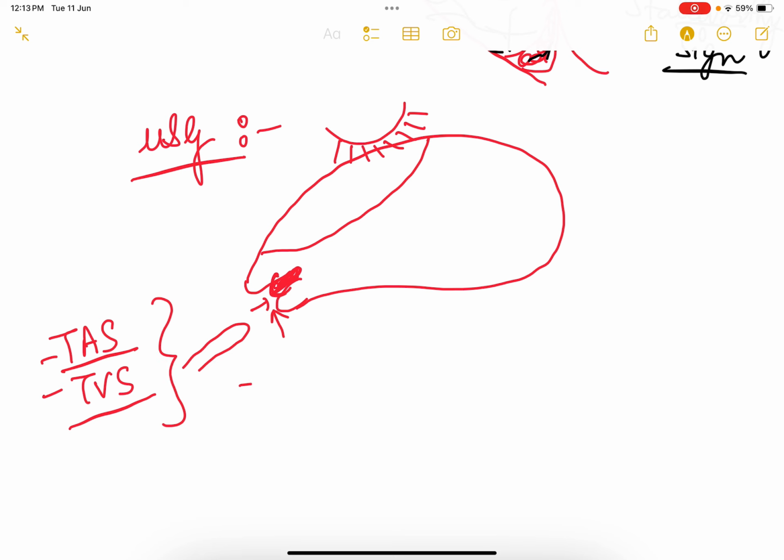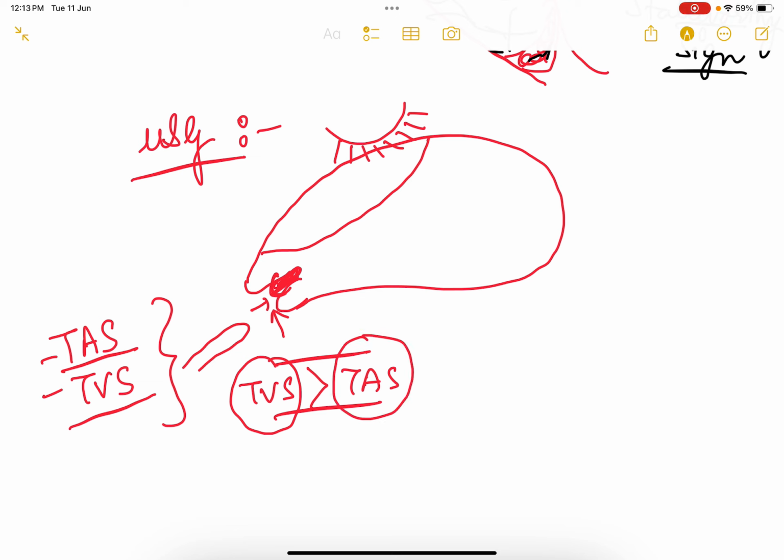If given the option between the two, then transvaginal scan is always better than transabdominal scan, because it will help us to know the exact location and extent of the placenta, because it is nearer to the cervix. But you have to be very careful. If you are not so good at transvaginal scan, then better do the transabdominal scan.